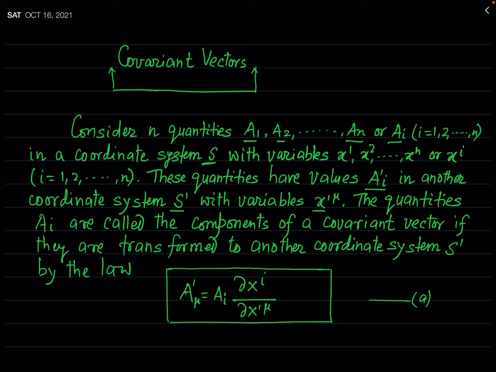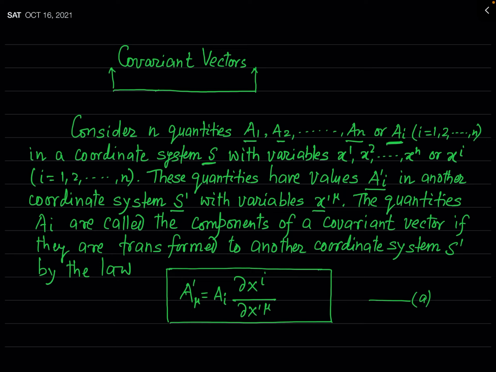In fact, these quantities Ai are known as the components of a covariant vector if they get transformed into the other coordinate system S prime by this particular law which I have mentioned here.